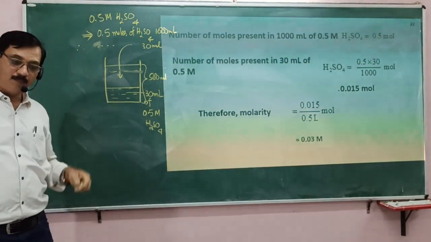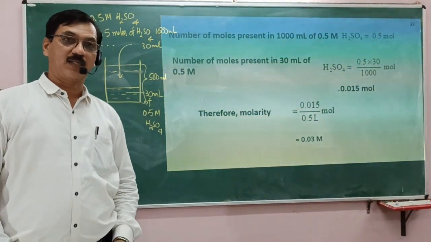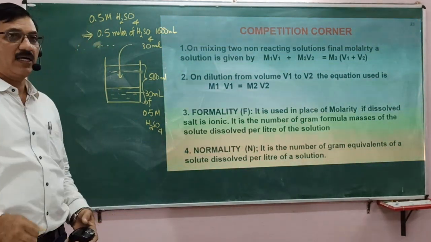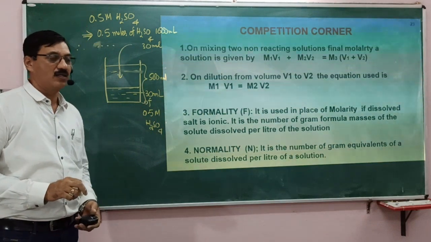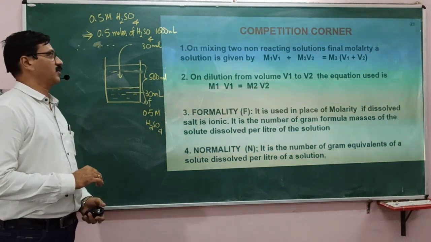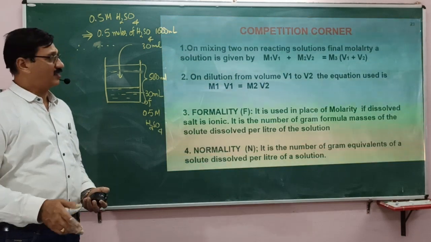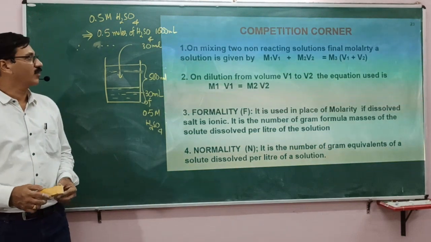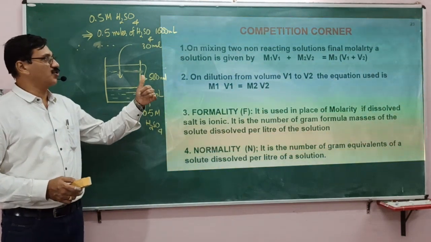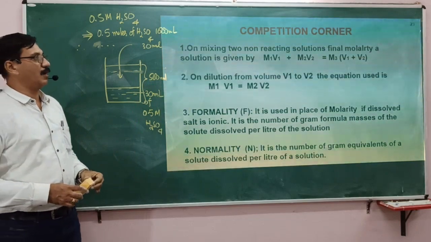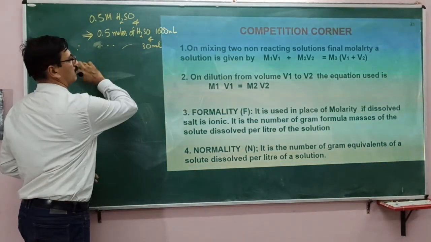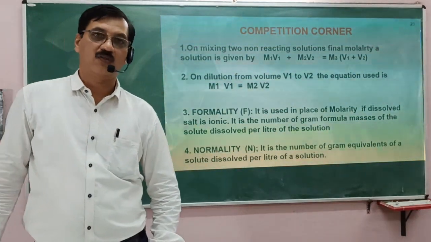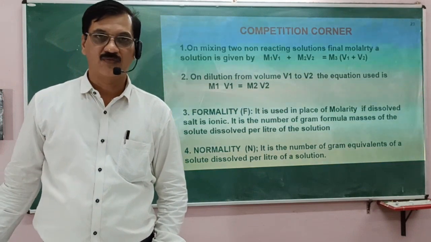So, these are the important questions which are being solved. Now, you take up some of the questions written as homework. But before that, let us see some important aspects of competitive examinations. On mixing two non-reacting solutions, the final molarity of the solution is given by M3 = (M1V1 + M2V2)/(V1 + V2). This is the kind of formula that we use for competitive examinations.